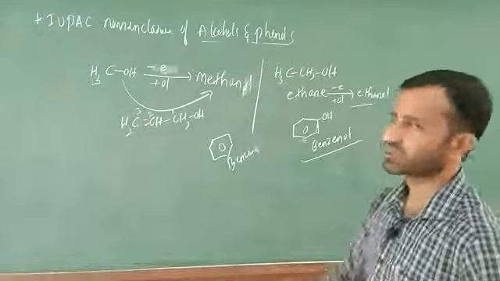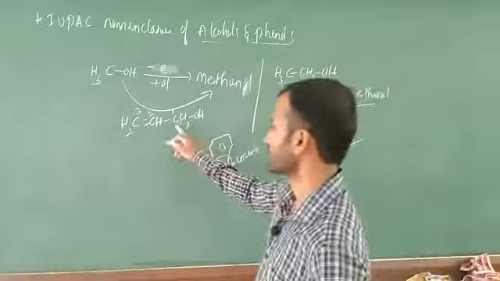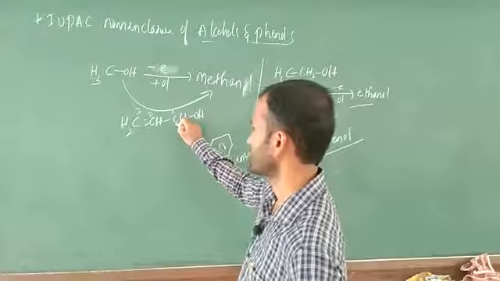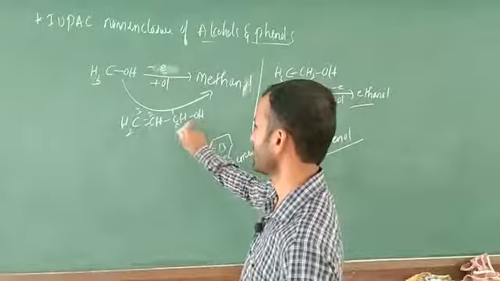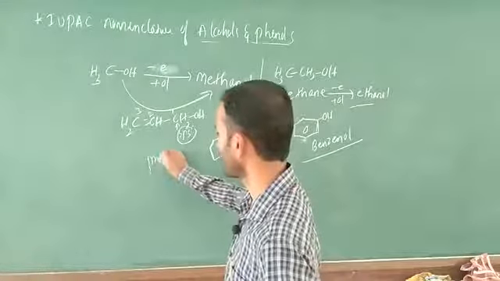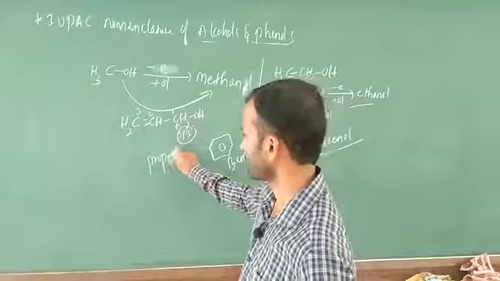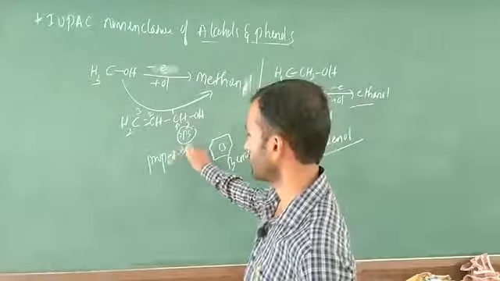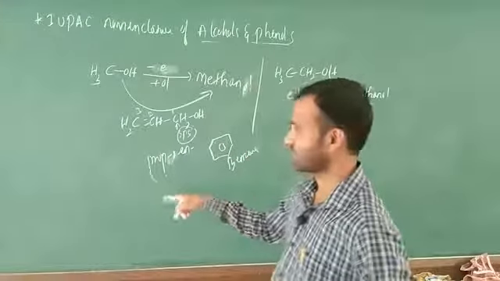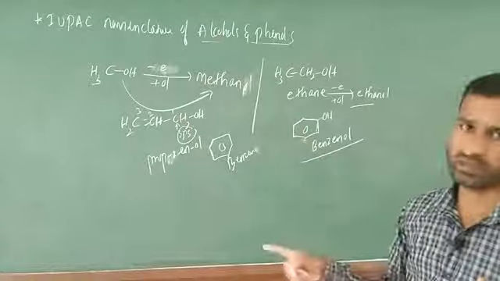This example comes under allylic. The OH group is attached to sp3, which indicates sp3 hybridization. Next, how many carbons are there? You have to write three carbons: prop. After that, 2-ene, and one more E is there, that E is replaced by OL. How do you write it? First you write propene.